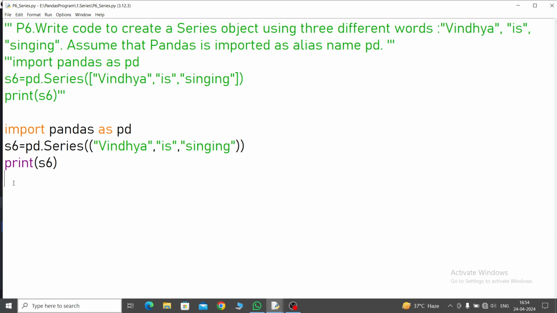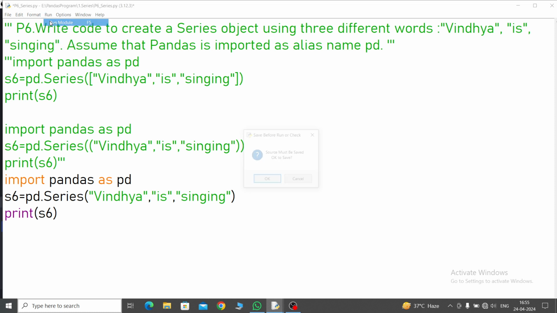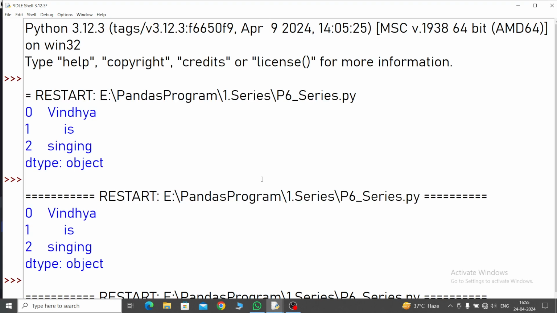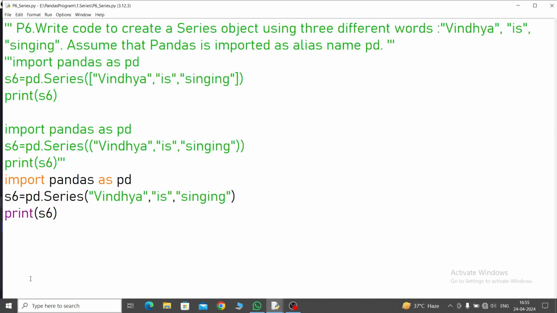Now another one. Here I am not using any list, any parenthesis, means any list, any tuple. Now see, the third one. In the Series bracket I have written Vindhya is singing. What happened? Error generated. Which type of error? Type error, index. Why? Because in this series, values are generated with an index.